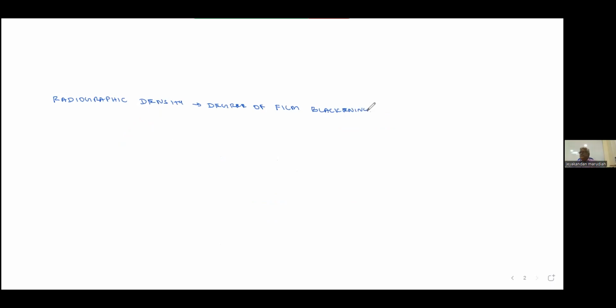Now let me complete after you can write. Now, how will we measure the density? By using a densitometer or a film batch density strip.